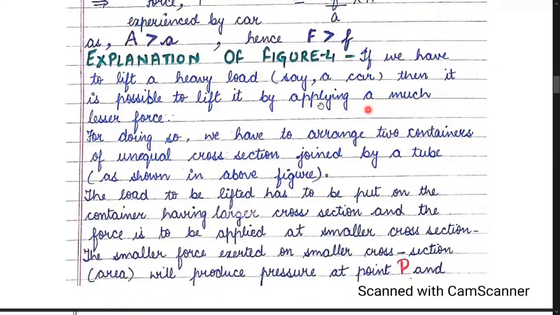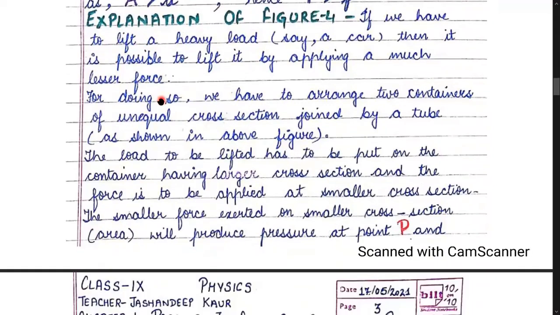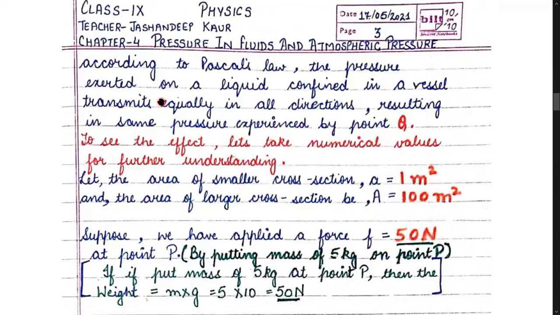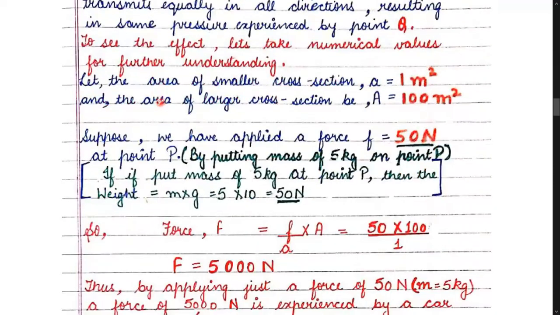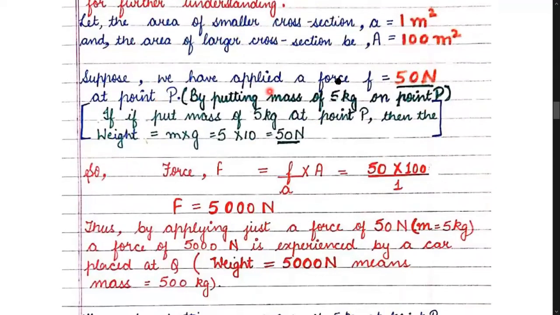So for this children, there is an explanation of figure 4 given to you in the PDF page number 2. And here in page number 3, I have explained this whole concept using certain values. So let us learn from the values first. Children, I have taken the small area as 1 meter square and the larger area as 100 meter square.